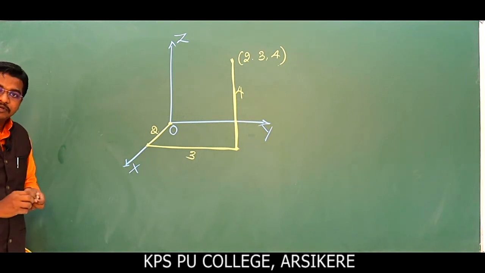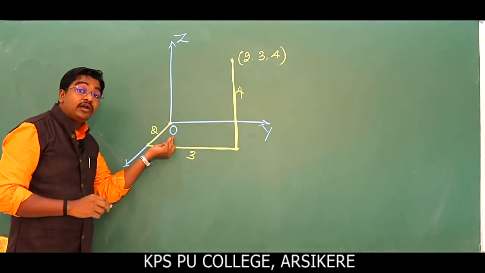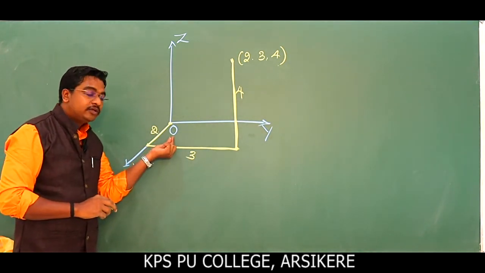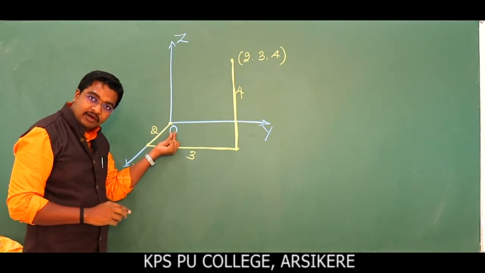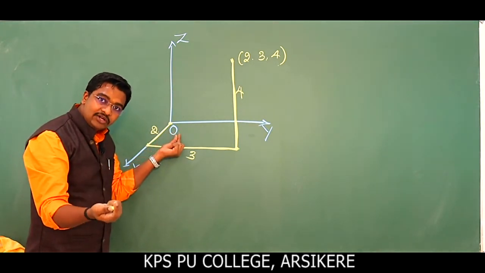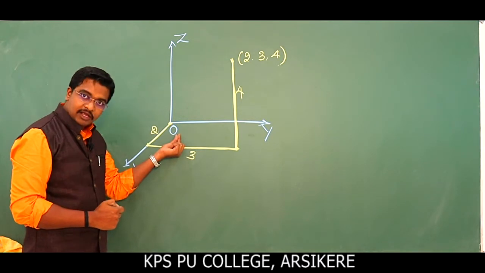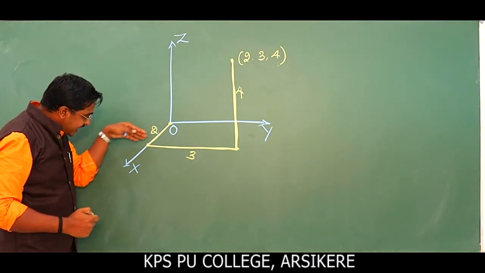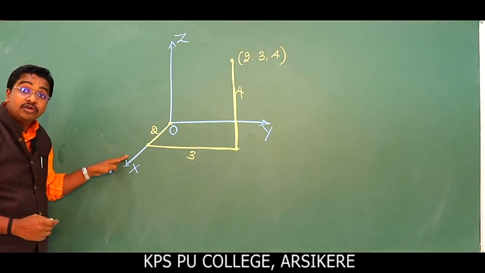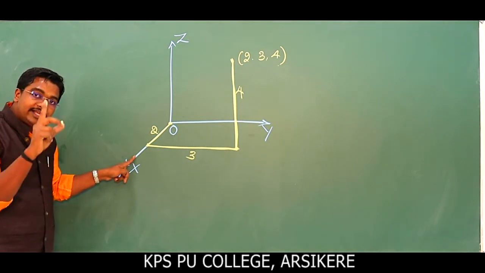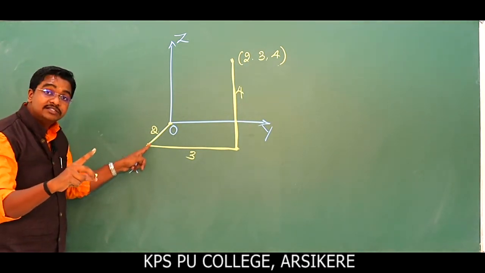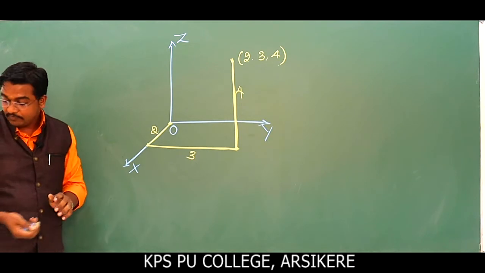So next thing, let us discuss. What are the coordinate points of horizon? This becomes horizon, nothing but x is 0, y is 0 and z is 0. Clear? Okay. So what about on x-axis? Coordinate point on x-axis, that becomes the x value, but what about y and z? That becomes 0.